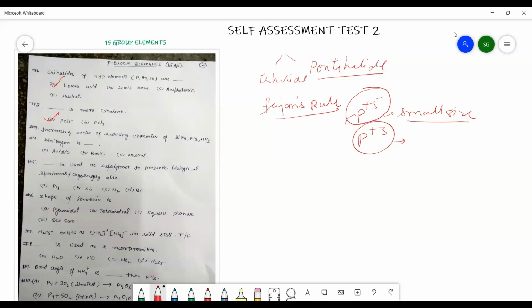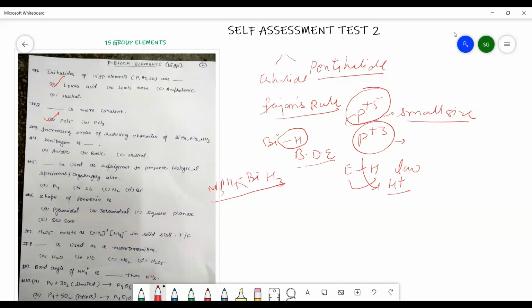Now the third question is increasing order of reducing character of hydrides. As you know well, reducing character depends upon the bond dissociation energy of the element and hydrogen bond. If it is low, it can release the H positive ion easily and it will show the more acidic as well as the reducing character. So in that manner, we can easily see that if we are writing the increasing order, it is BiH3, then PH3 and then NH3. That will be the correct order for the reducing character of these three hydrides.